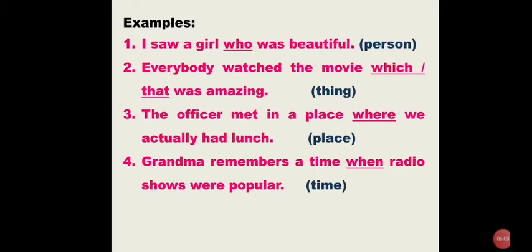Right? Example. Have a look at the examples. I saw a girl who was beautiful. Here, who indicates the person who was beautiful. That girl was beautiful, isn't it? So who indicates the girl. So who indicates a person. Everybody watched the movie which or that was amazing. Which was amazing? That movie was amazing. So which or that indicates a thing.